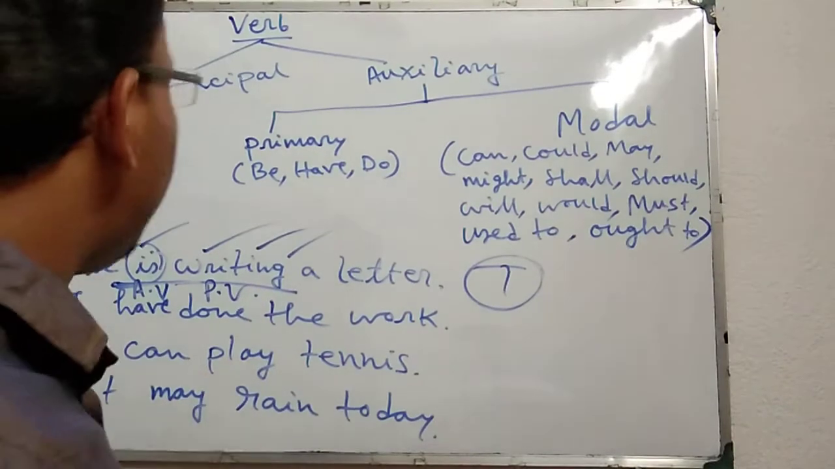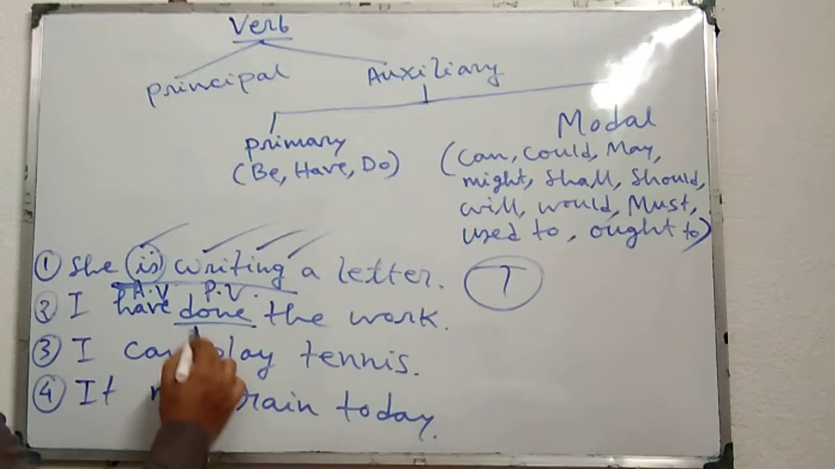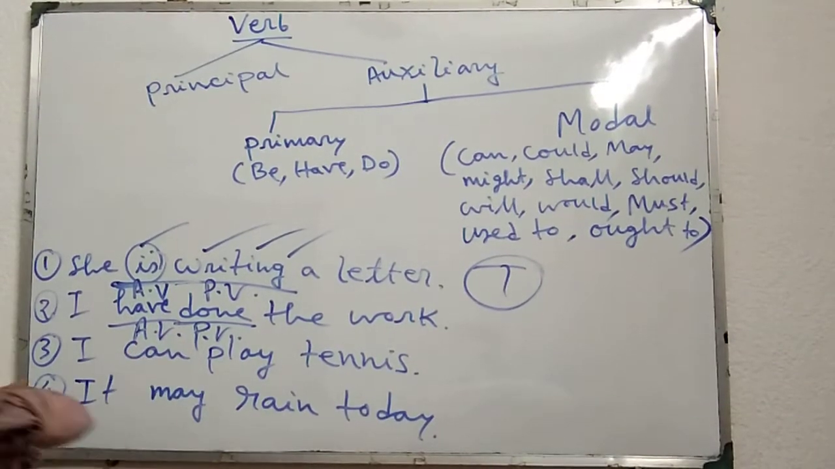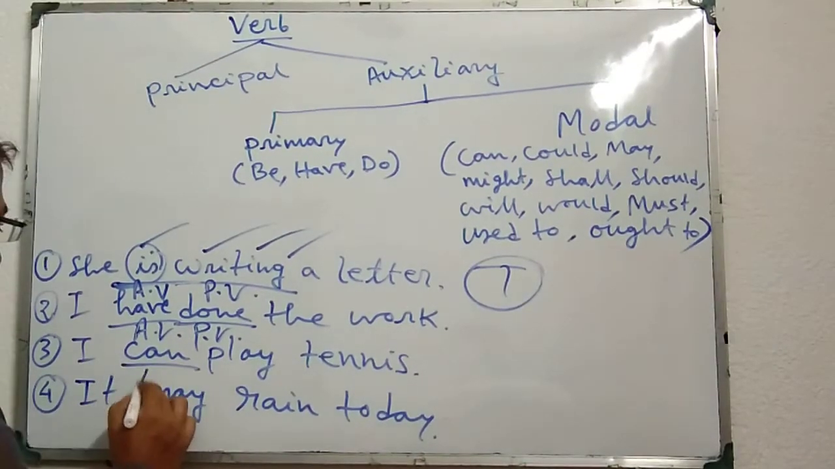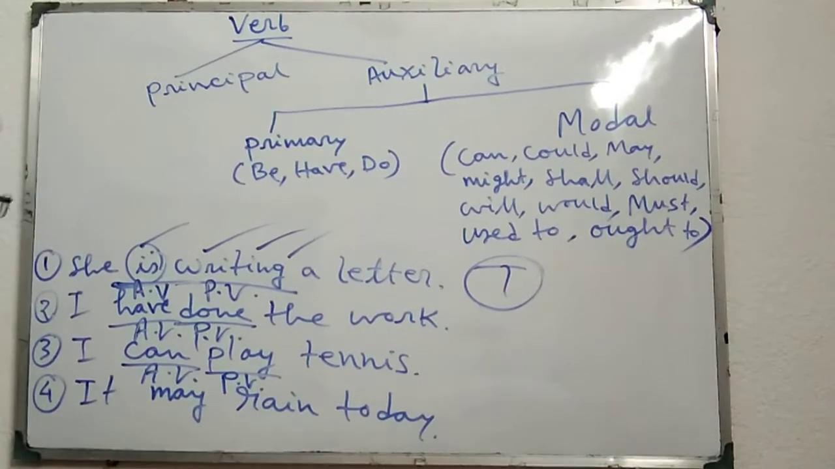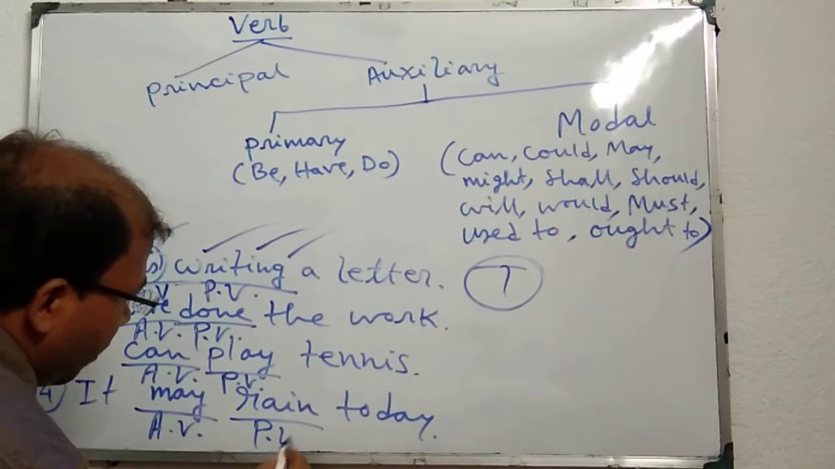Similarly, second sentence, I have done the work. Here also, done is the principal verb. Have is the auxiliary verb. Similarly, in sentence number 3, I can play tennis. Can is the auxiliary verb. Play is the principal verb or main verb. Similarly, in sentence number 4, it may rain today. May is the auxiliary verb, and rain is the principal verb.